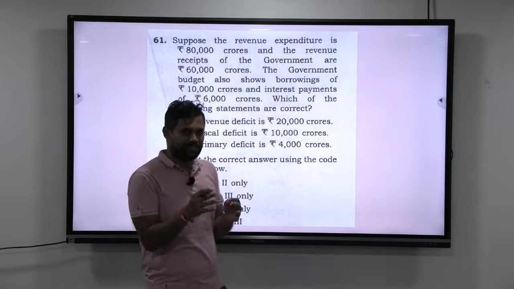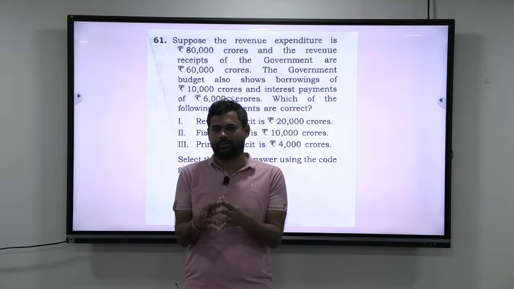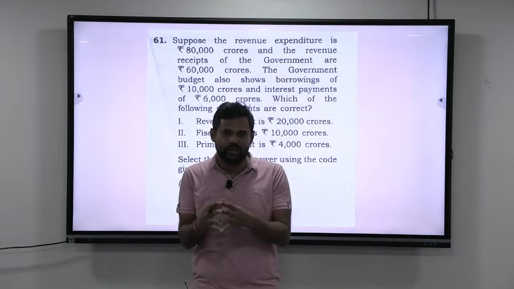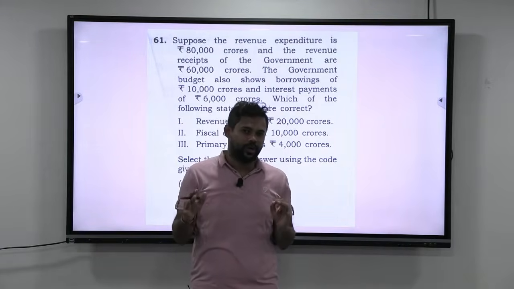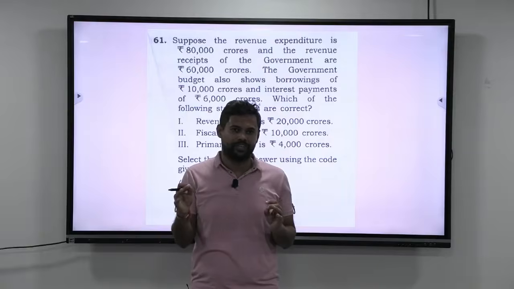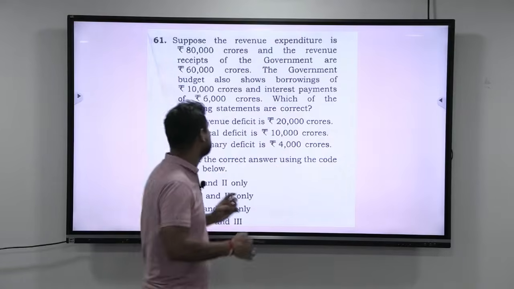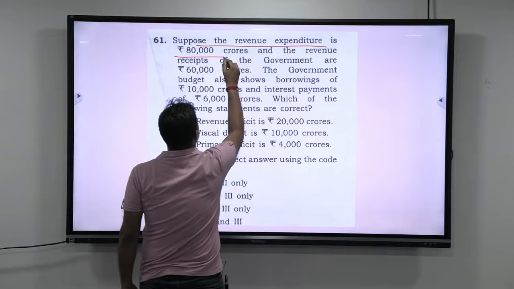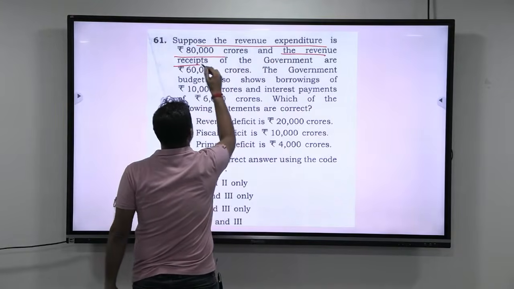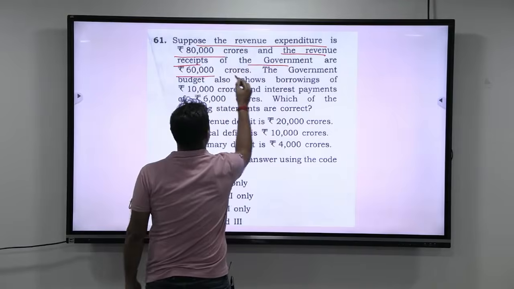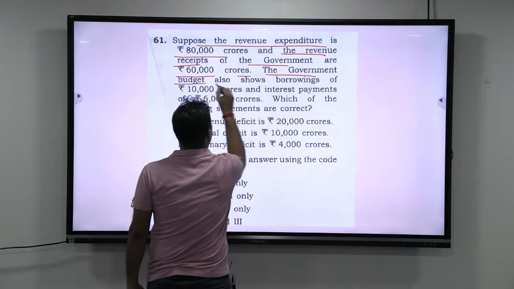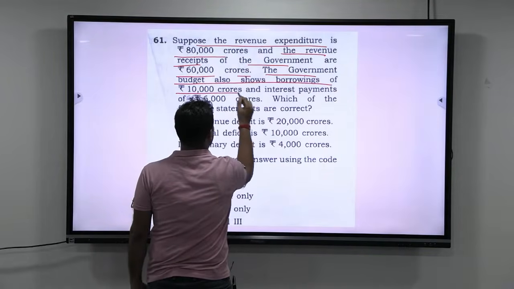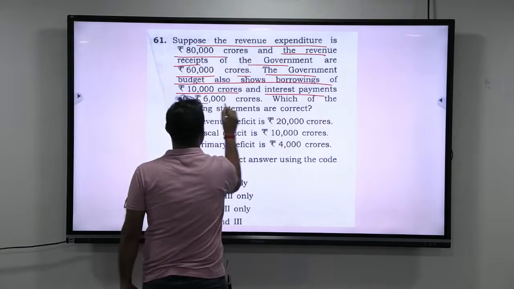Okay, this is a very interesting question, which actually checks how good you are in your basic concepts of economy, especially fiscal deficit, primary deficit and revenue deficit. Okay, let us look at this. Suppose the revenue expenditure is 80,000 crores and the revenue receipts of the government are 60,000 crores. The government budget also shows borrowings of 10,000 crores and interest payments of 6,000 crores.